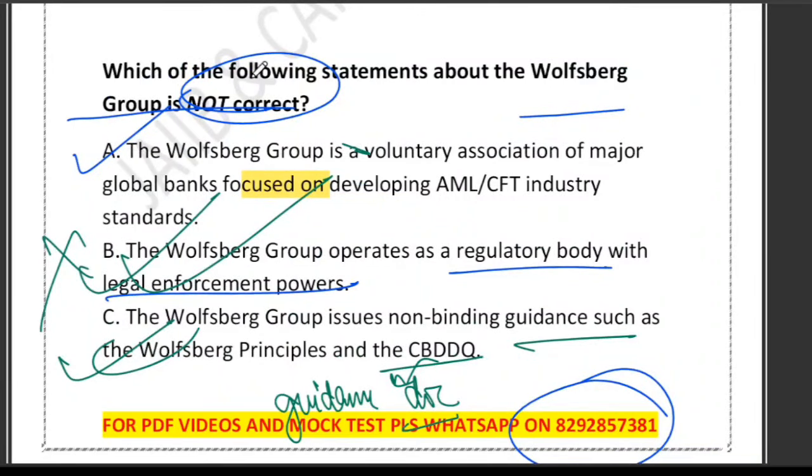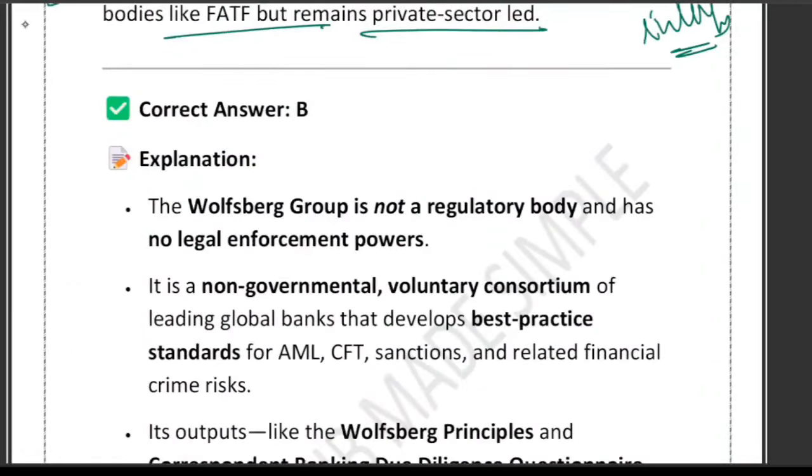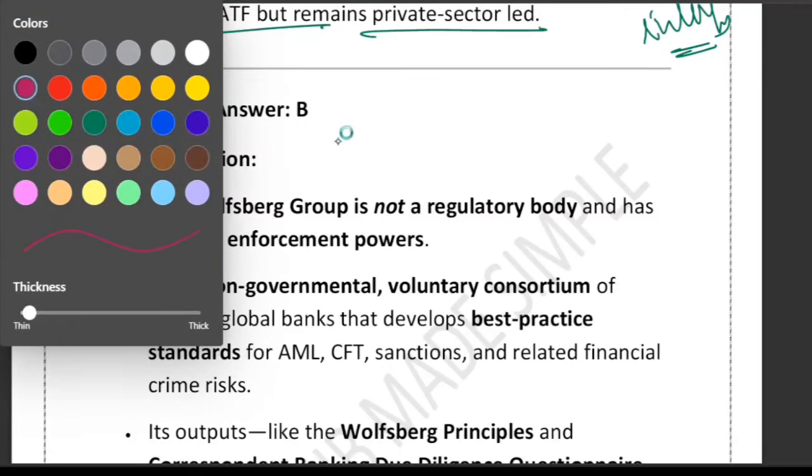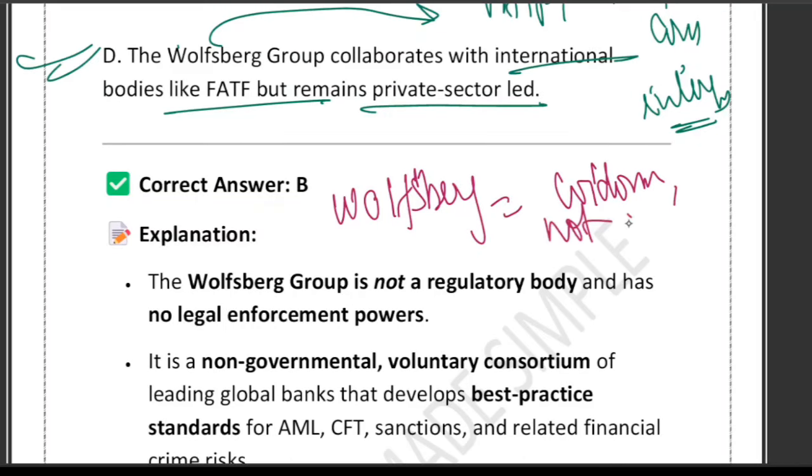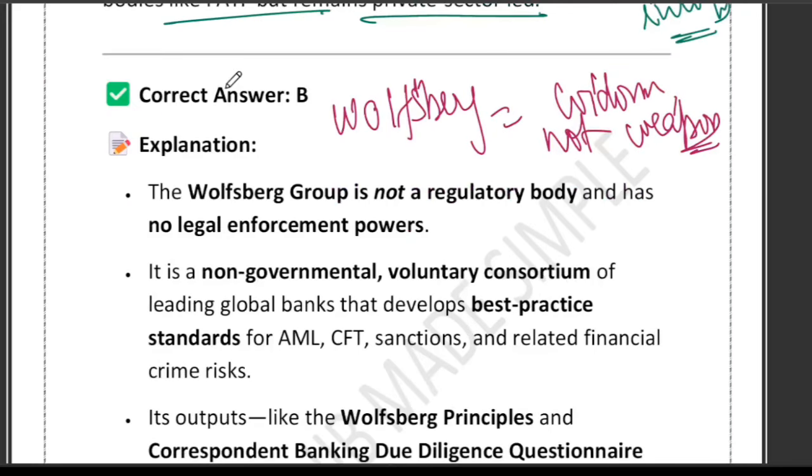Right, so let me give you a trick to remember it. Whenever you see this word Wolfsberg, just think about wisdom, not weapon. Wisdom, not weapon, right? Wisdom means they give guidance, they give principles, they give questionnaires. Not weapon means they cannot punish, enforce or regulate, right?